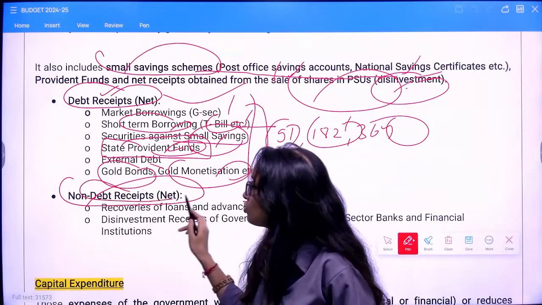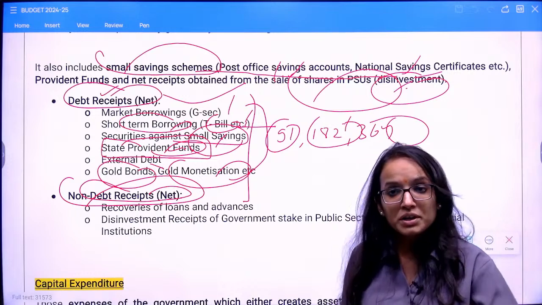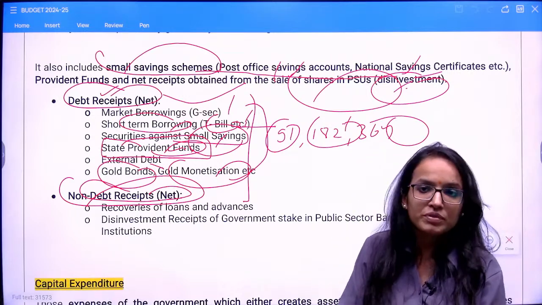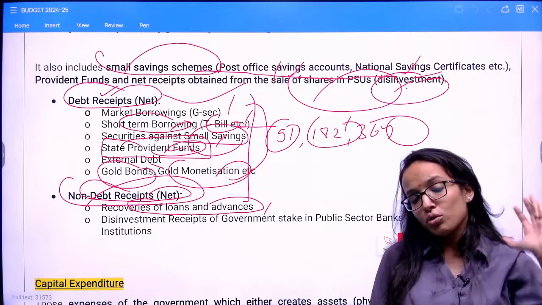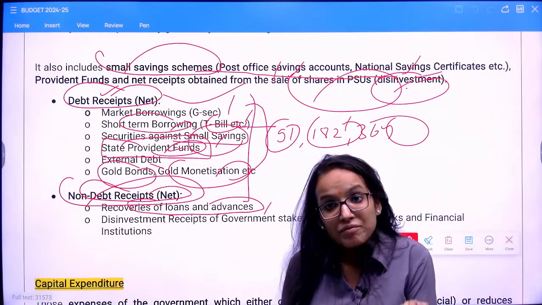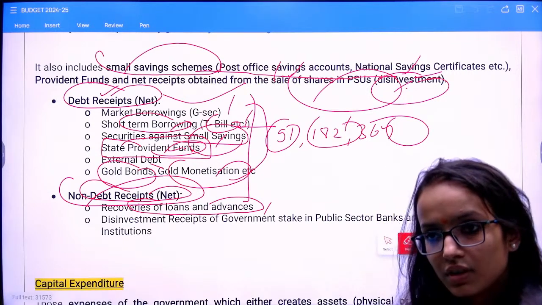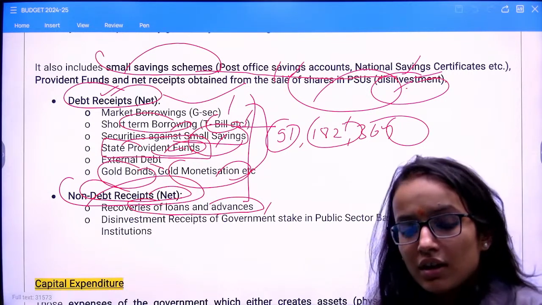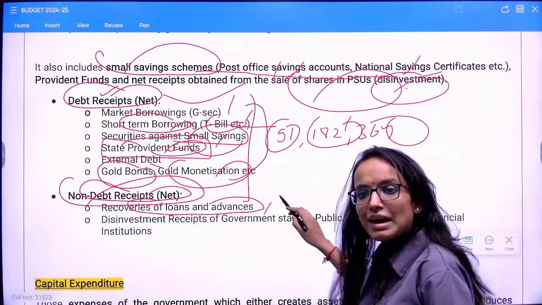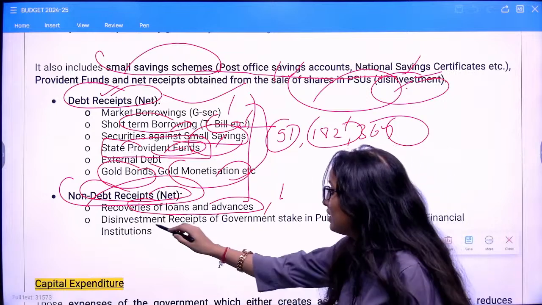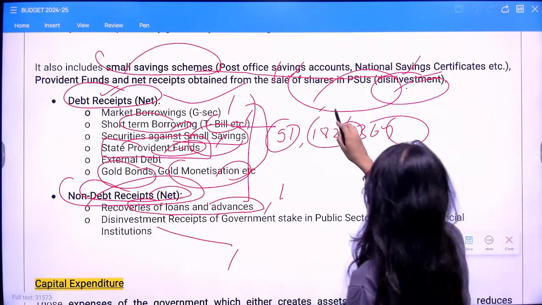Next category is non-debt receipts. Receipts which are capital receipts, but are not in the form of debt, not in the nature of debt. So your recoveries of loans and advances, remember this. Recovery of loans and advances: whatever loan you have given to someone has been recovered by you, which has reduced your asset. That's why it is again a capital receipt, as we have discussed. Disinvestment receipts, as we have discussed a number of times. Okay, so this is your capital receipt section.